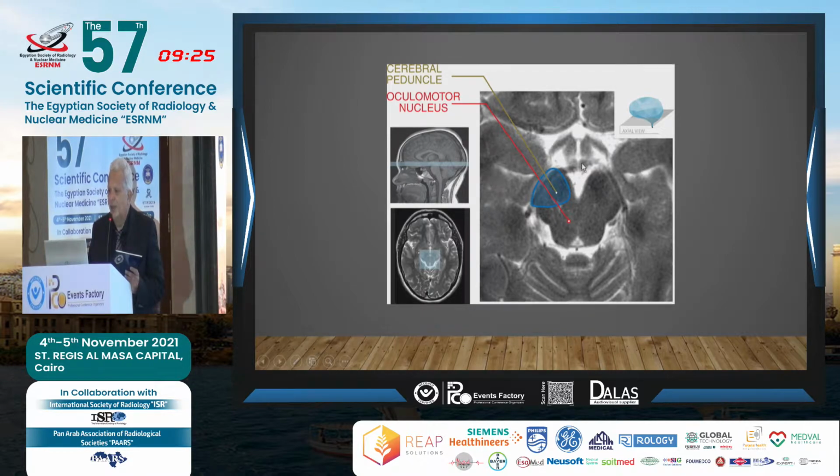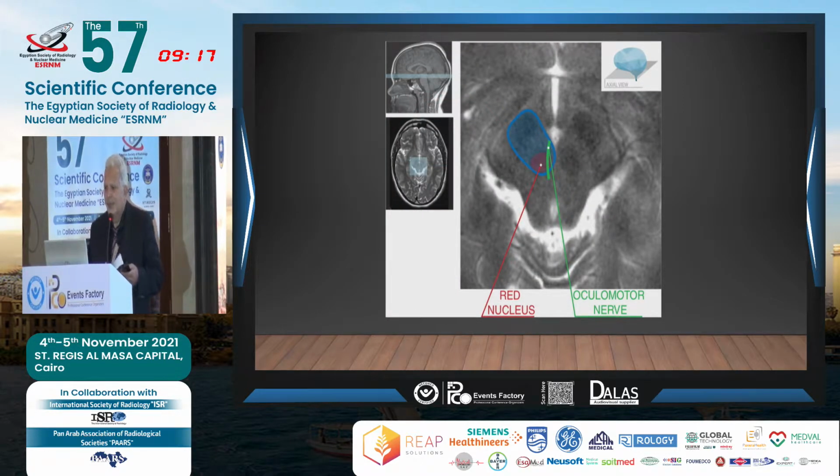The cerebral peduncle is a very important part of the midbrain, as is the oculomotor nucleus, and we're going to see how. Again, this is the red nucleus and oculomotor nerve area. This patient usually comes with contralateral hemiplegia or hemiparesis. He comes with ipsilateral oculomotor nerve palsy. When I find a lesion in this part of the midbrain, think about Weber syndrome, and you can guide the clinician to that. If you have a lesion here, whether infarction, MS, ischemia, or whatever.